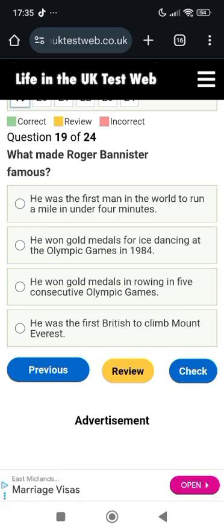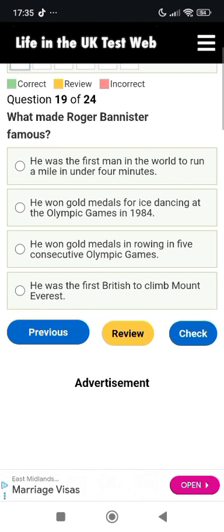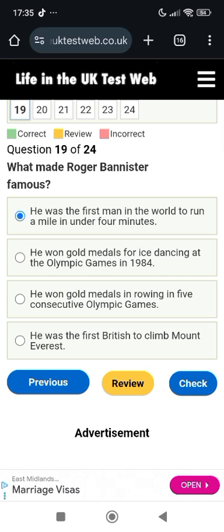What made Roger Bannister famous? He was the first man in the world to run a mile under 4 minutes. He won gold medals for ice dancing at the Olympic Games in 1984. He won gold medals in rowing in 5 consecutive Olympic Games. He was the first Briton to climb Mount Everest. The answer is that he was the first man in the world to run a mile under 4 minutes.